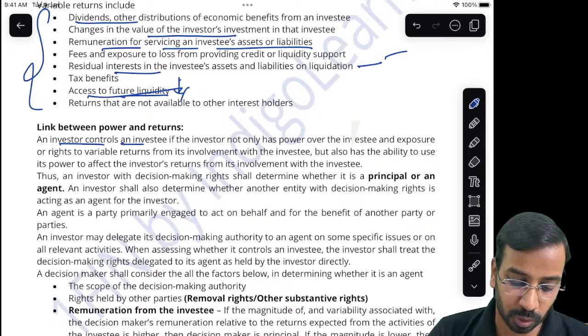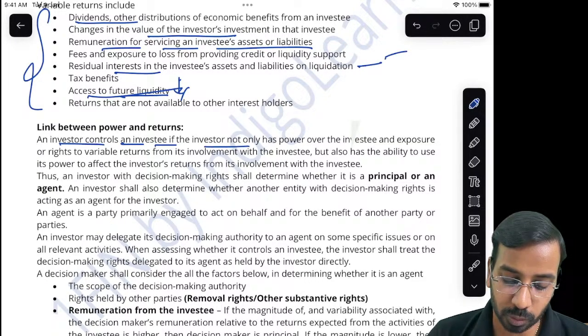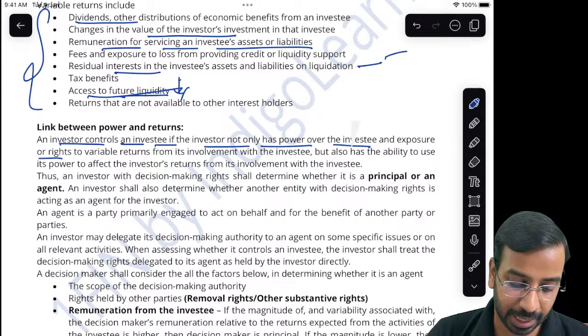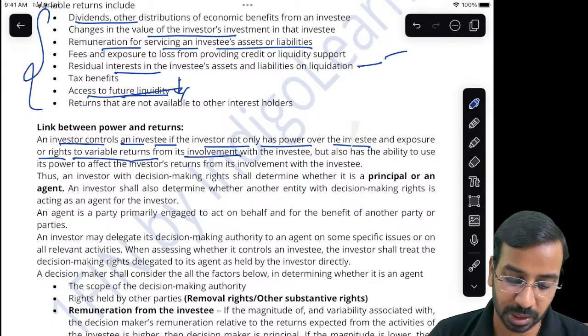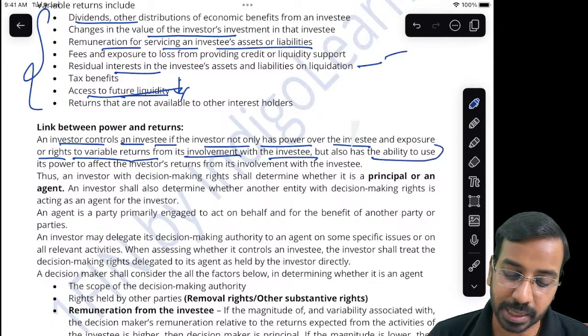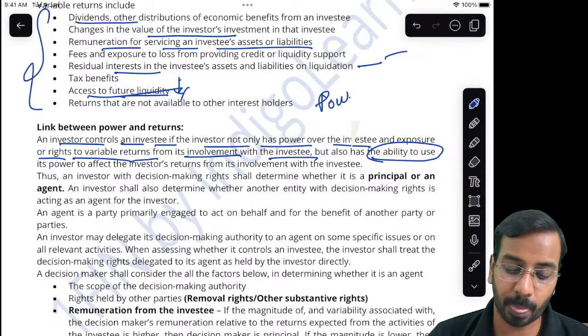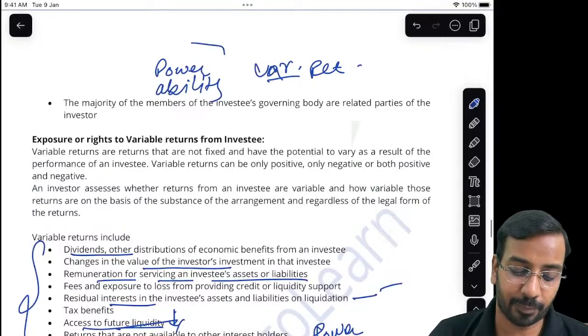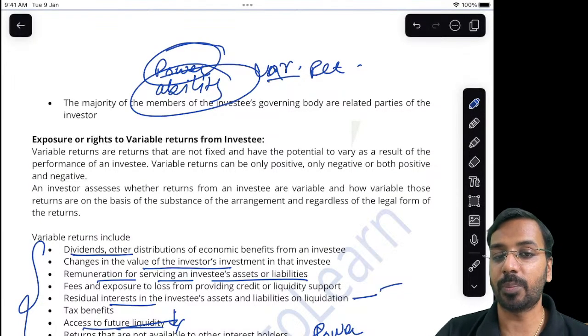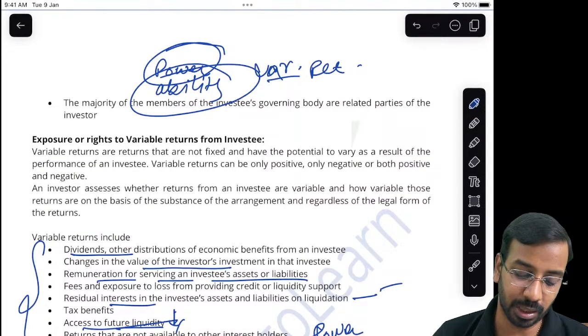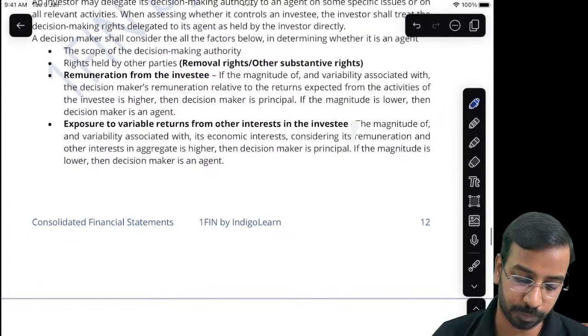An investor controls an investee if the investor not only has power over the investee and exposure or rights to variable returns from its involvement with the investee, but also has the ability. So I have power, and I must have ability to use the power to influence my variable returns. That is when we have control.